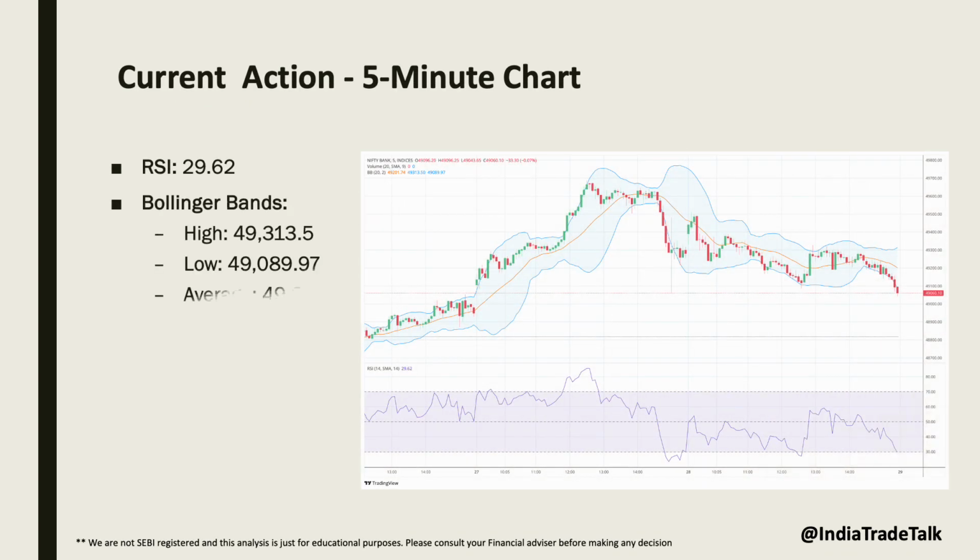On the 5-minute chart, Bank Nifty shows oversold conditions with an RSI of 29.62, indicating a potential short-term rebound. The Bollinger Bands have a high of 49,313 and a low of 49,089 and an average of 49,201. Based on this chart, we expect the price to open near 49,200 and show some volatility between 49,000 and 49,500 and finally close near to 49,300.